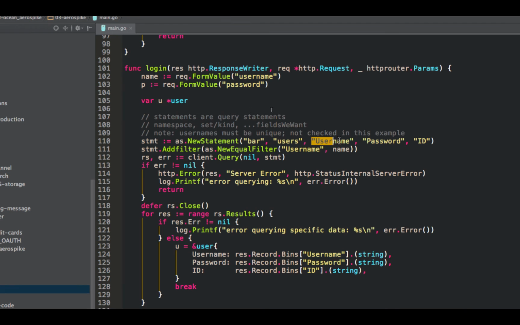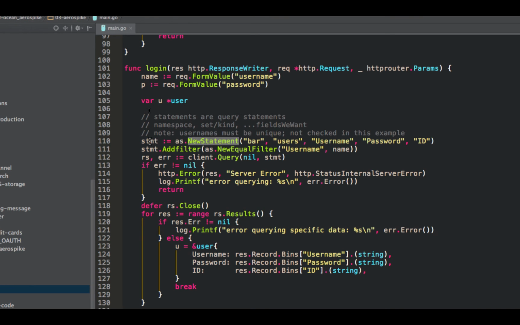We are interested in the username field because we're looking things up by username. We're interested in the password field because we need that password to check if we're actually logging in. And we need the ID field because we're going to need that for a cookie. So in this case, we need every field in our struct. But if you needed fewer things, this may actually get faster because it doesn't have to look up these extra bins from your large struct, which can be nice.